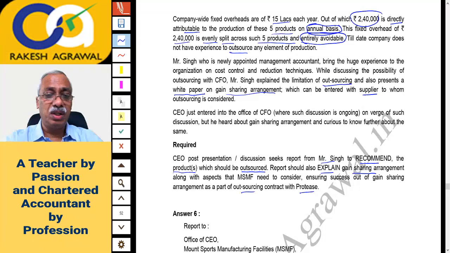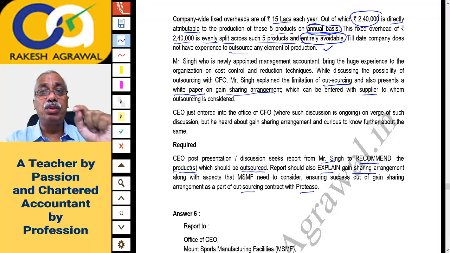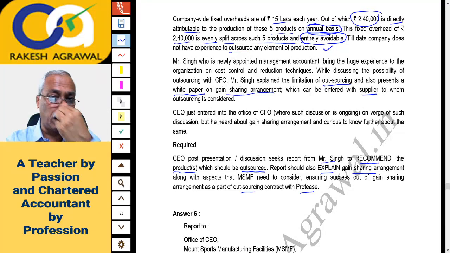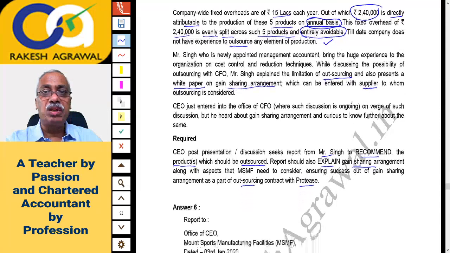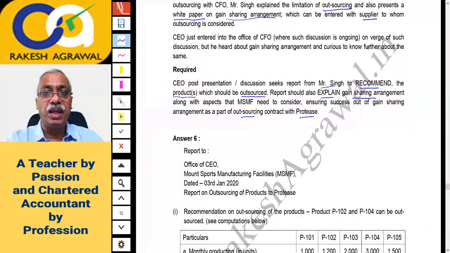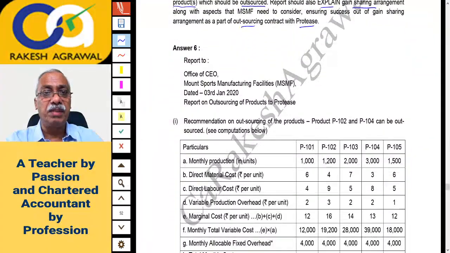If manufacturing cost is cheaper, we will manufacture; if outsourcing is cheaper, we will outsource. So this question is simple. But in manufacturing cost, we have to consider the avoidable fixed overheads, because they are relevant and specific to the production of these 5 products. So we'll compare the relevant cost of making and buying.